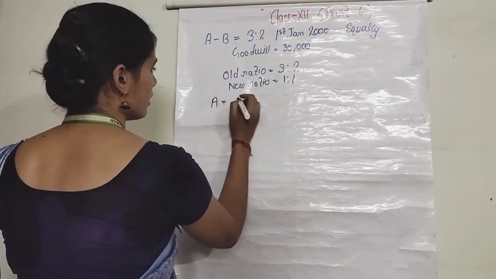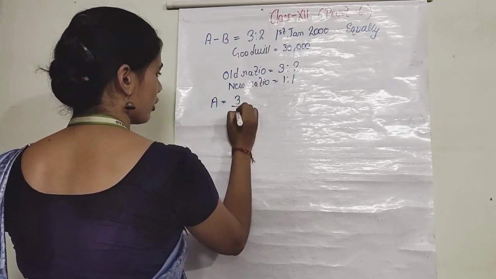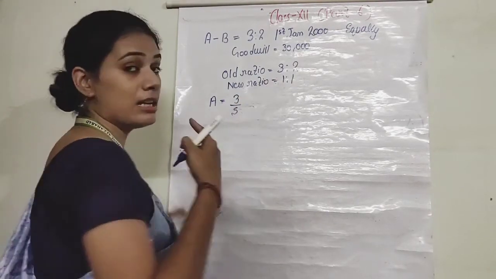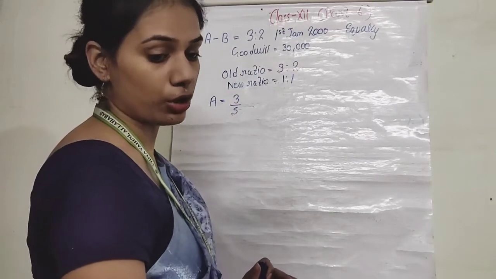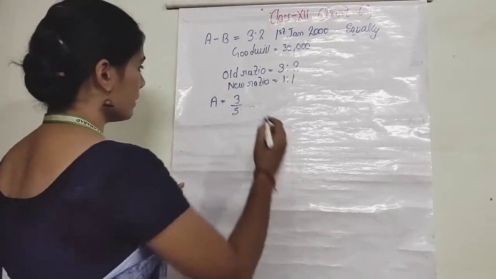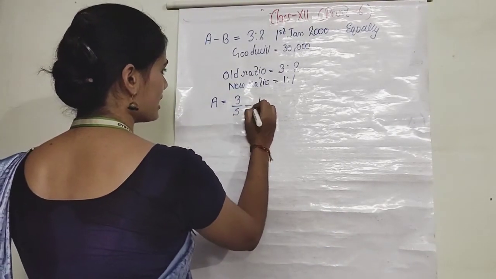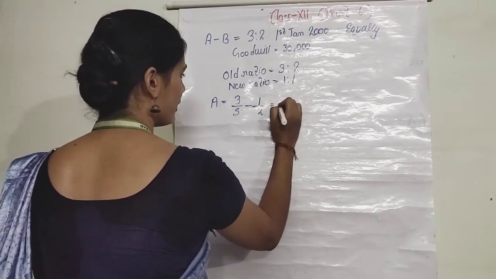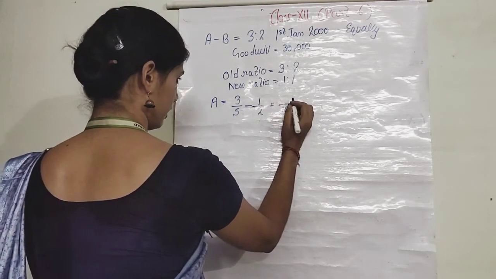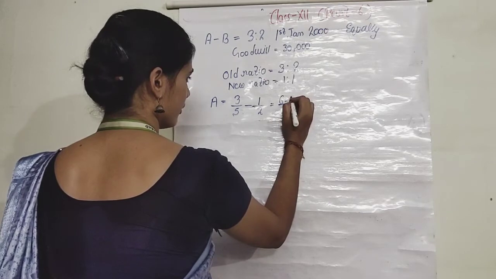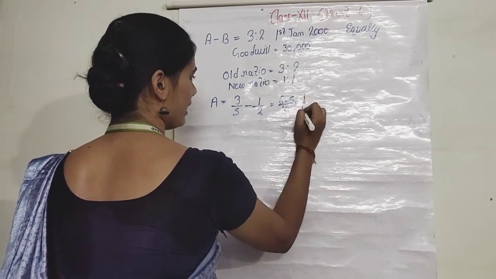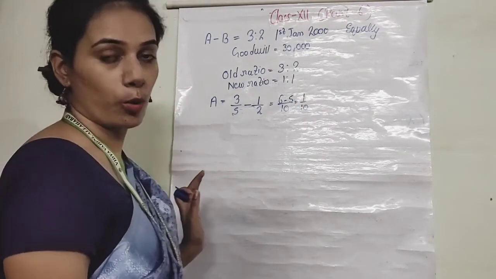So to calculate the sacrifice or gain, what we will do? Old ratio minus new ratio. So this will be 3/5 minus 1/2, and it will come to 1/10.